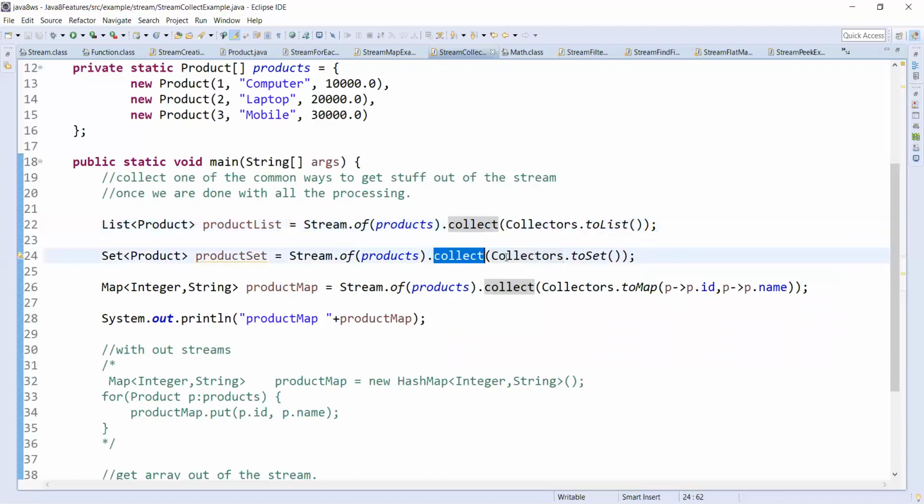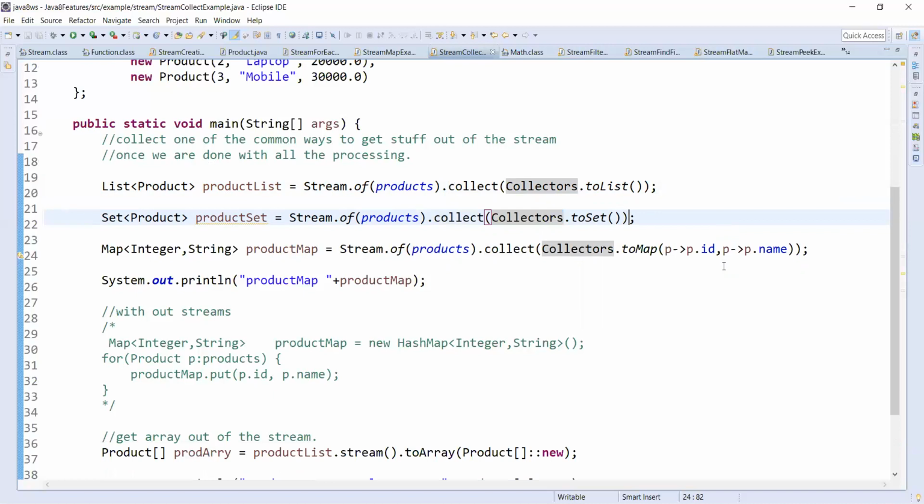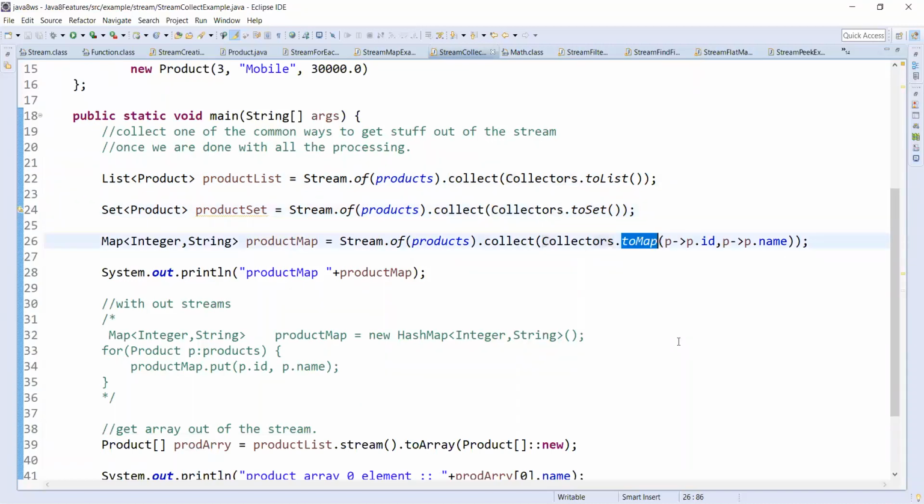Here we collected to set. We can even collect it to map also. For set and list, the stream is automatically converted, because for set and list it is only one element at a time. But when we come to map, it is a combination of key and value, so we need to specify what is the key and what is the value from the collection.